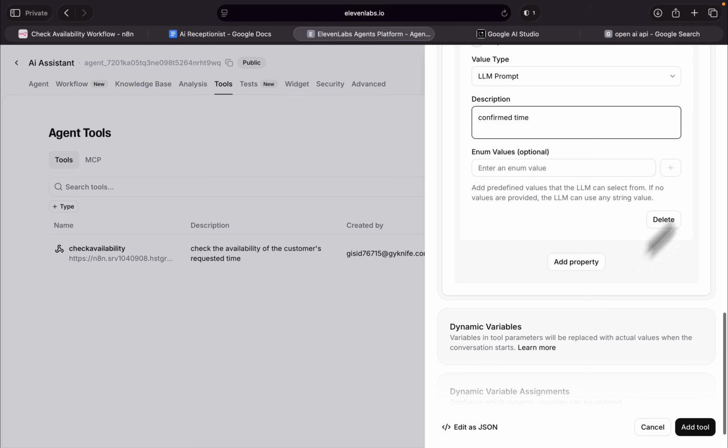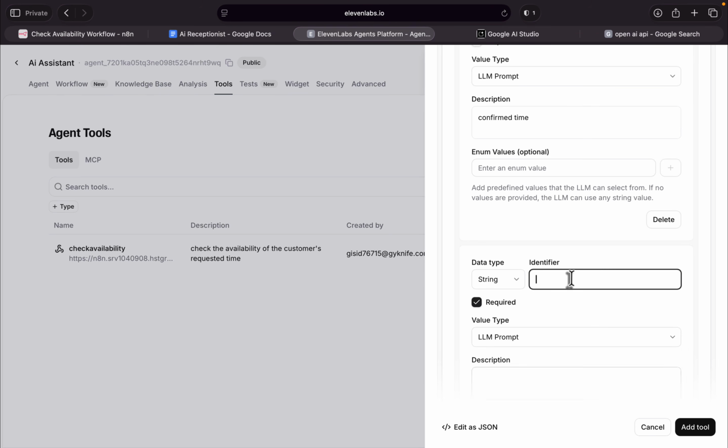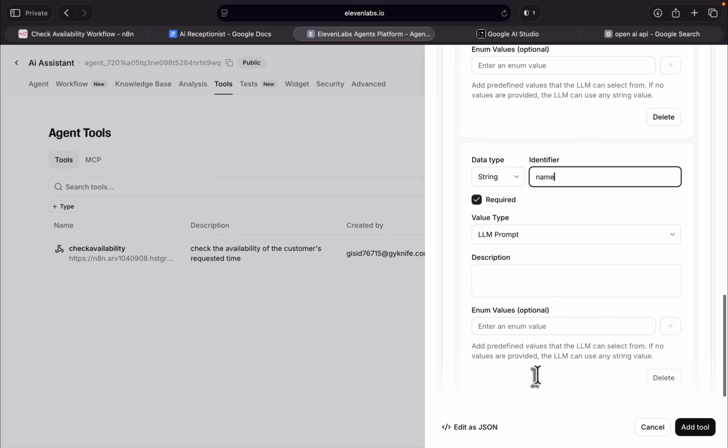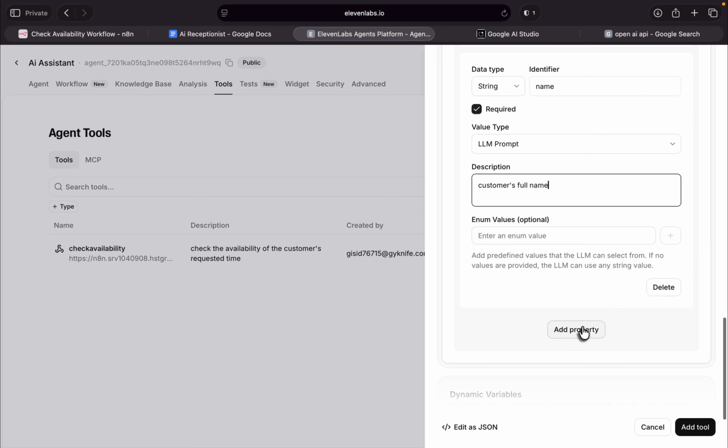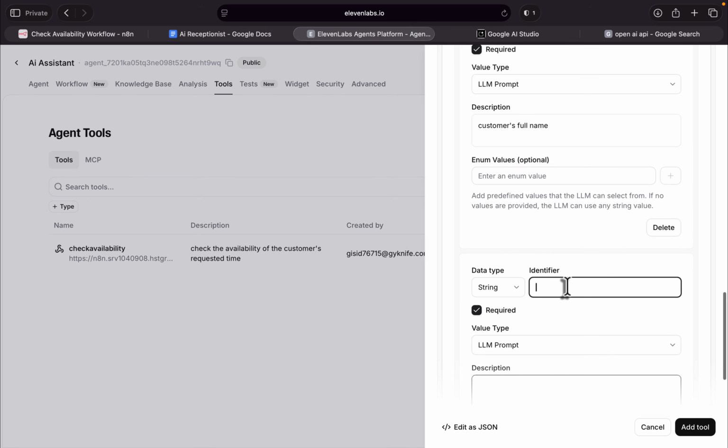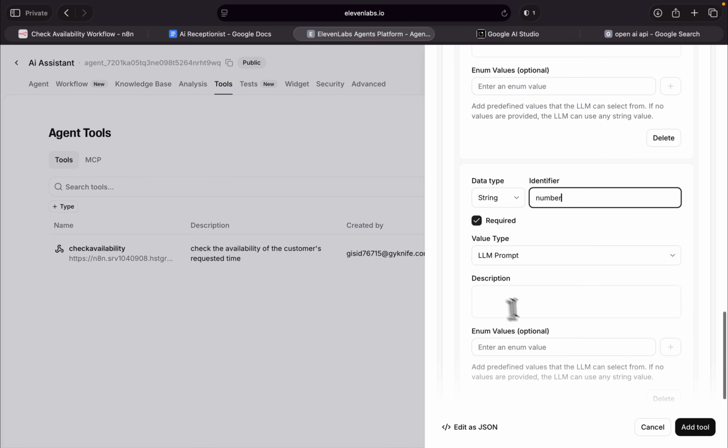We also have to add the customer's full name in the description. Customer's full name. And we also want to get their phone number. So in here, number, and for the description, customer's or patient's phone number.